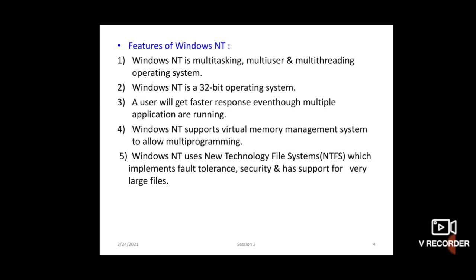In NTFS, file names can be 256 characters long. See, what is the length of a file name? It accepts up to 256 characters. Now NTFS also implements fault tolerance, security, and has support for very large files. Means Windows NT can store more memory space or more files.